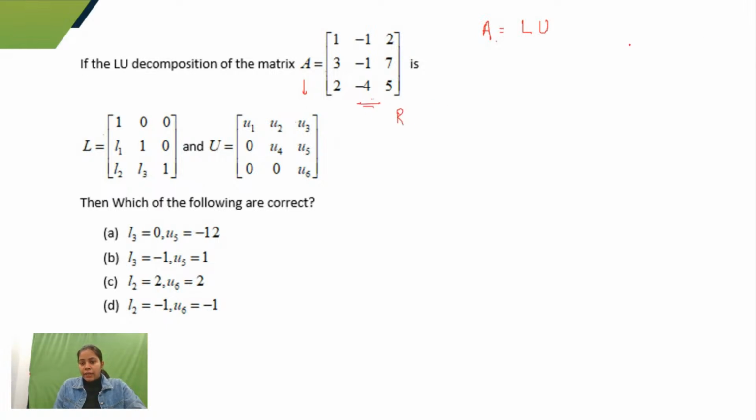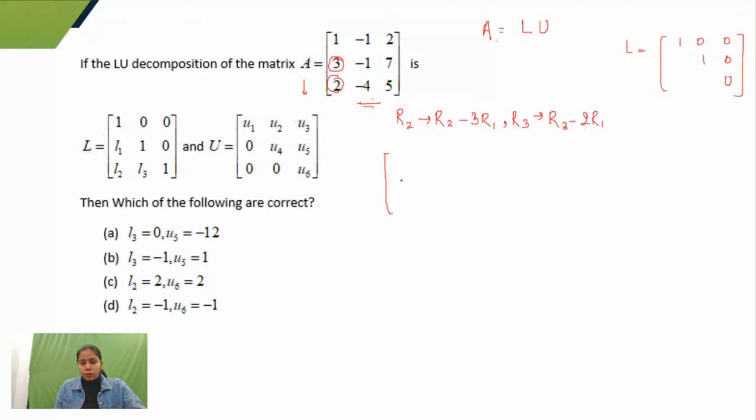What is my lower triangular matrix? It is given as 1, 0, 0, then 1, 0, and 0, and I have to fill in the values L1, L2, and L3. First I am doing R2 approaches R2 minus 3R1. I am subtracting 3 times the first row from the second row, and I am subtracting 2 times the first row from the third row: R3 approaches R3 minus 2R1.